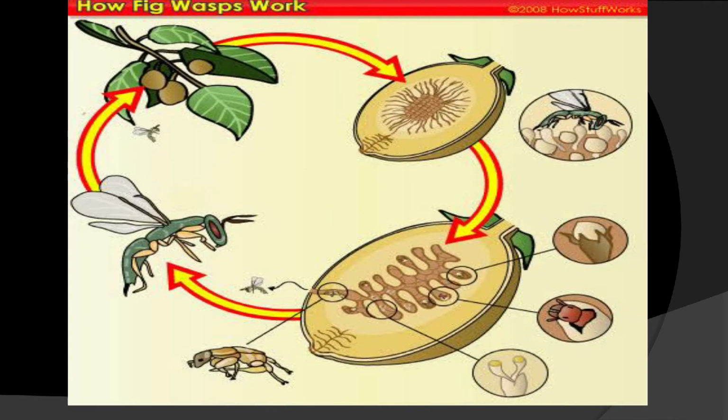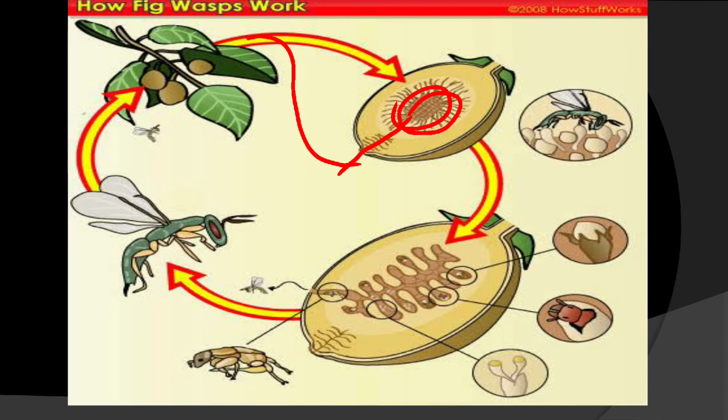Okay, so let's learn about it. So this is a fig plant, ficus. Now when the pollen-laden wasp visits this fig plant, it enters through the ostiole, the narrow opening, and moves inside. And here there are female flowers. Two types of flowers are there, gall flowers, which are sterile, and fertile flowers.